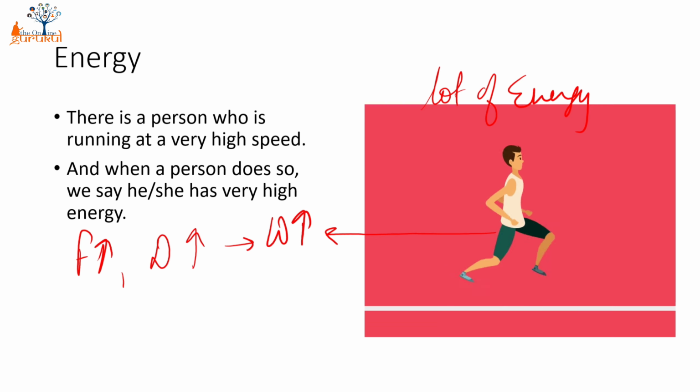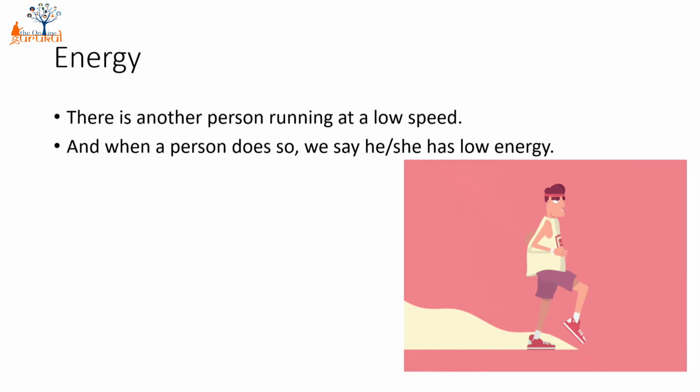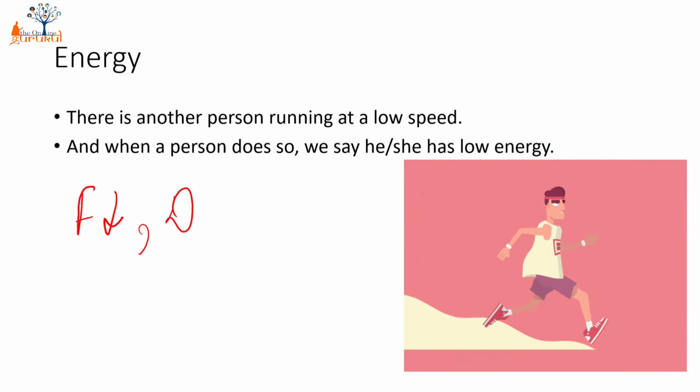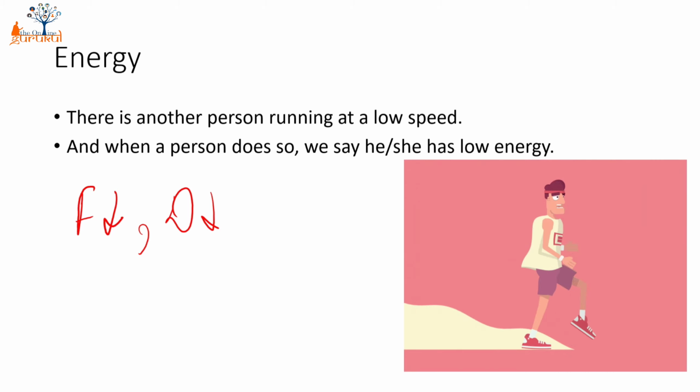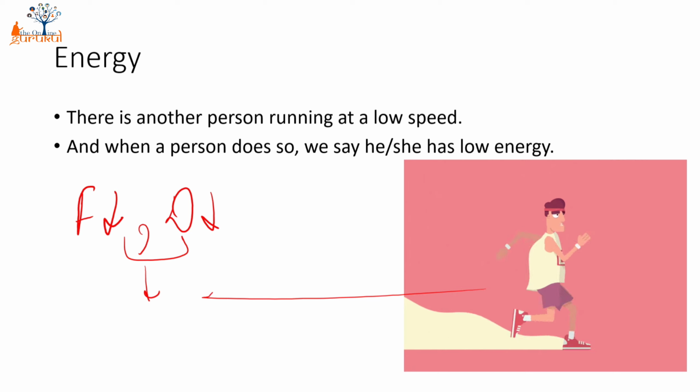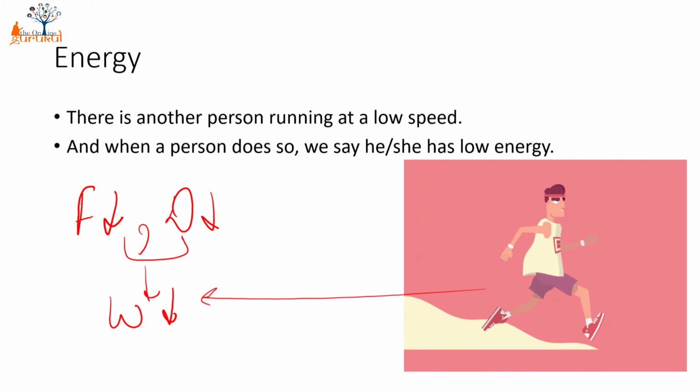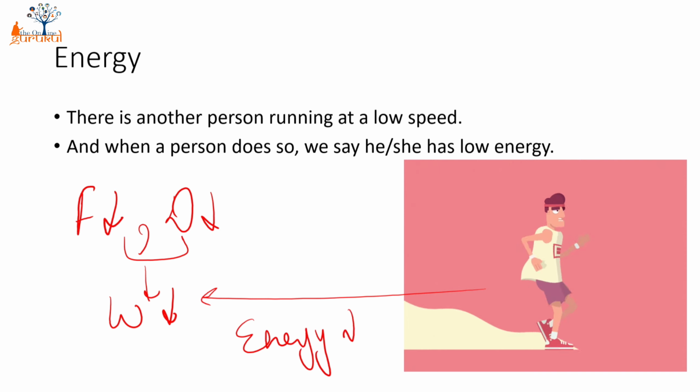Now let's talk about the person who was running slowly. This person B is running very slowly, so I can say that this person is applying less force. You can see that he's not moving very fast, so he's applying very less force on his body. That's why he's moving at a very slow speed and also is covering a less amount of distance. So what can I conclude here? That the work done by this person is less as compared to person A. And this person also has a very low energy.